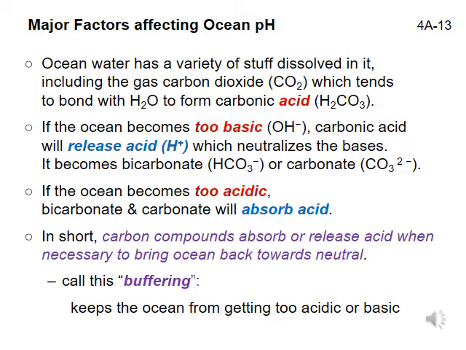In other words, these substances, carbonic acid, bicarbonate, and carbonate, release acid when the ocean is too basic and absorb acid when the ocean is too acidic, keeping the ocean close to neutral pH. Remember, the ocean is actually a little basic, on average. We call this process buffering. The fairly neutral pH of the ocean makes it better for ocean life. If ocean water were too acidic or basic, it would begin to dissolve, break down, their bodies.